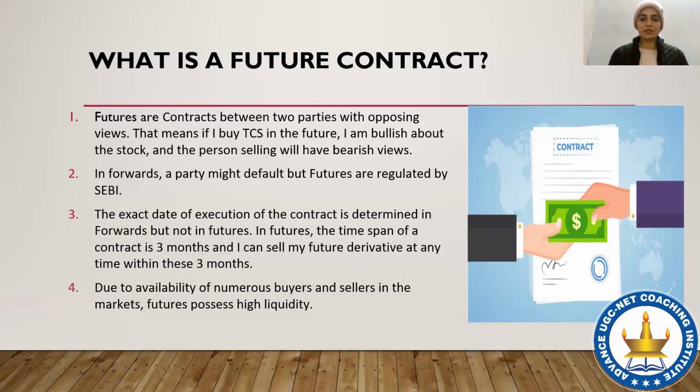In forwards, a party might default, but futures are regulated by SEBI. That is what I said. There is the presence of a regulator. The exact date of execution of the contract is determined in the forwards, but it is not determined in the futures. There is a time span of 3 months of a future contract. If you wish to execute the future contract on any date within those 3 months, you can do so. And I can sell my future derivative at any time within these 3 months. So this solves the problem of rigidity which we were facing in the forward contracts.